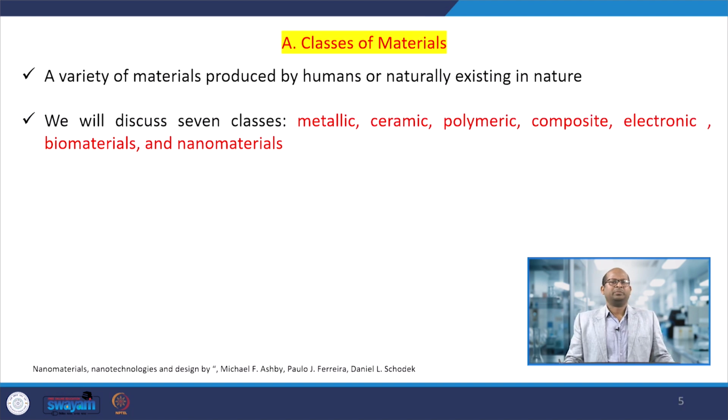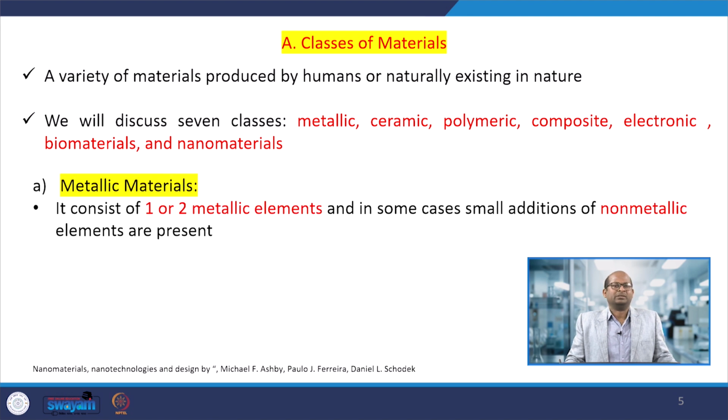In nature there are a lot of materials that exist naturally. At the same time we are also preparing a variety of materials by using various precursors, so we can produce a lot of materials. That would be the classes of these nanomaterials. Here we will discuss metallic, ceramic, polymeric, composite, electronic and biomaterials.